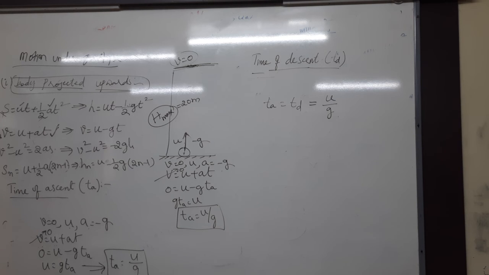Right, that TA is equal to TD, that is equal to U by G.